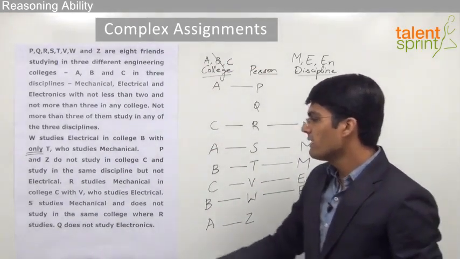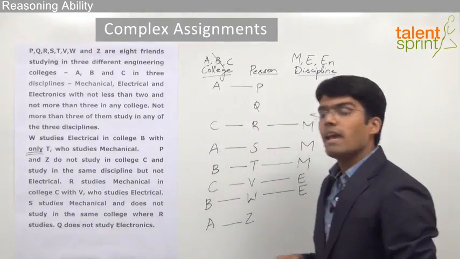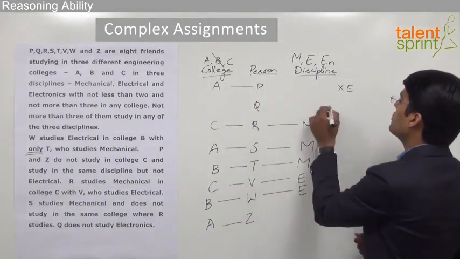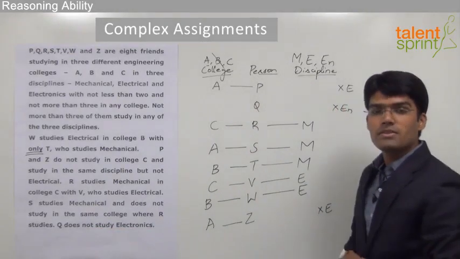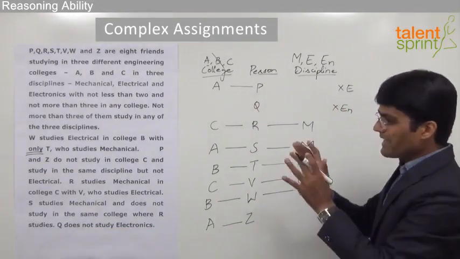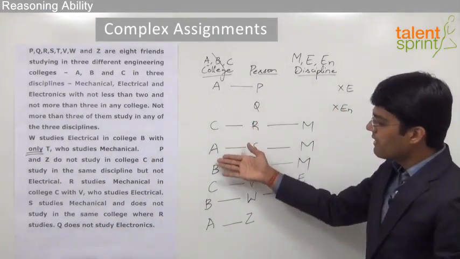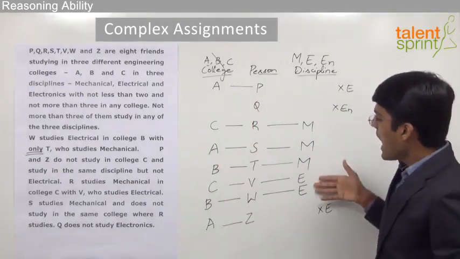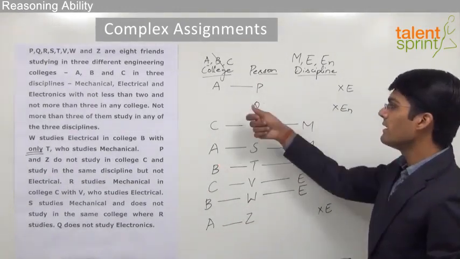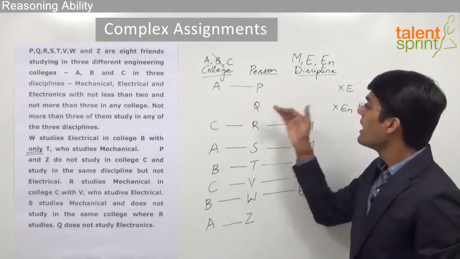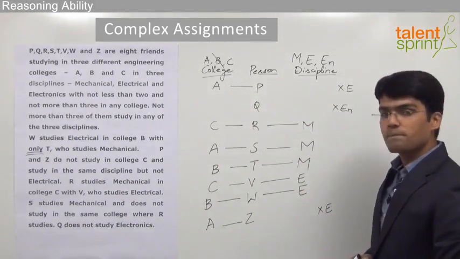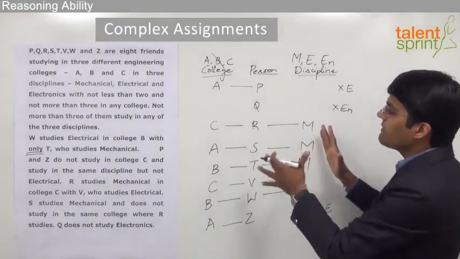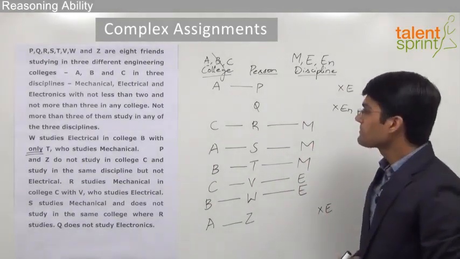Now the last point here is Q does not study electronics. So we can say that Q does not study electronics, but exactly which discipline is not known to us. So from the given information, we are able to fill only these many colleges and these disciplines, but the remaining college, that is the college for Q and the disciplines for P, Q and Z, are yet to be filled. So let us now see how can we fill the remaining part of the table.